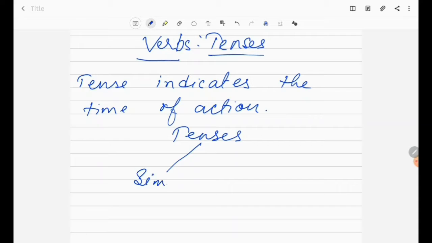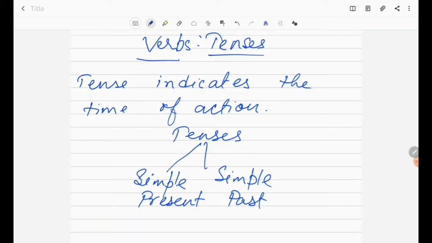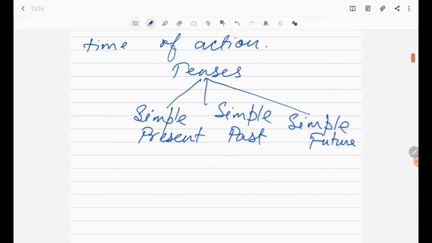Simple present, simple past, and simple future. So these are the three major kinds of tenses.